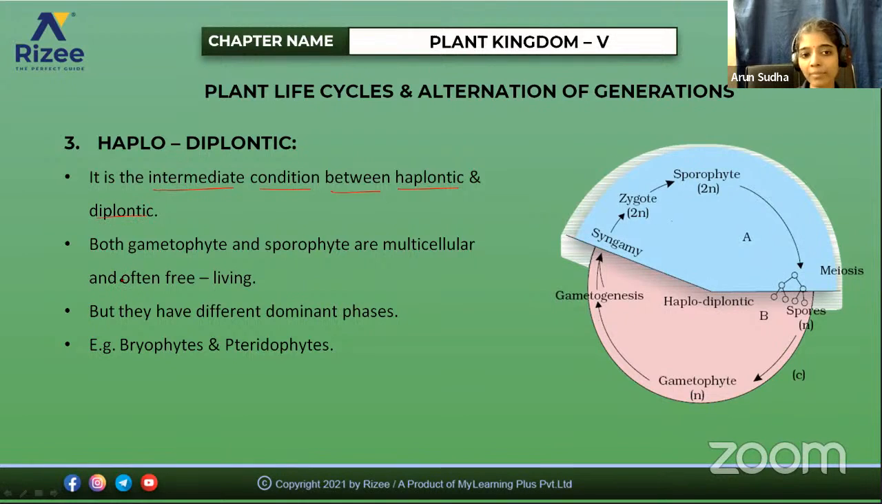So how is it intermediate? For example, here both gametophyte and sporophyte are multicellular. So both are multicellular and often free living, but they have different dominant phases. In the case of bryophytes, we already saw the life cycle of bryophytes. So which phase will be dominant? In the bryophytes, the gametophytic phase will be dominant.